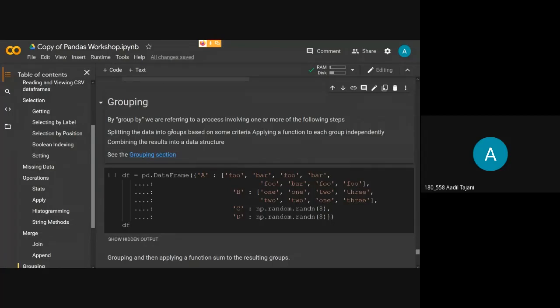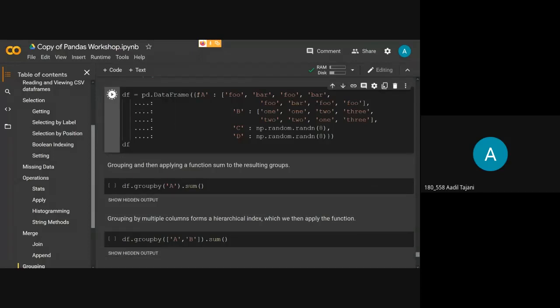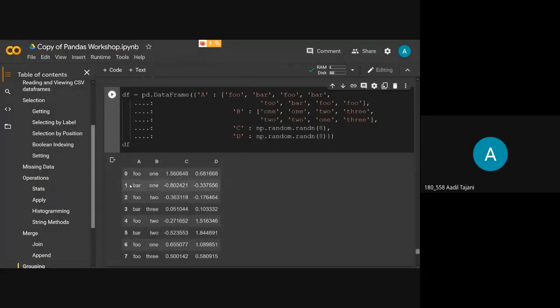Now grouping. When you are seeing a trend in data, when you are trying to visualize it, there are groups of data. Okay, for some object there is multiple data. So when you want to see that data together, it is just randomly placed in your data set, but what you want is to view all the data of that single object together. So for that we have the group by function, which will group the data according to the object you want to see that data for. Okay. So here we are just creating a data frame which has columns A, B, C, D, and we have these values here.